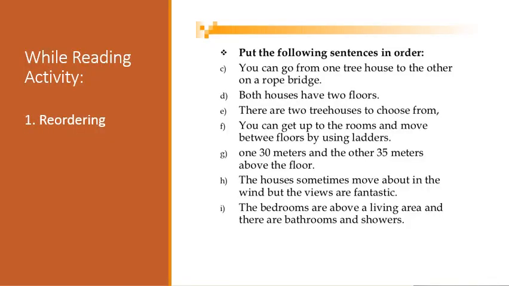Now the first while reading activity over here is reordering. As we have discussed in listening activities as well, same is the case over here, but this time they have already read the text. They have not listened to the text and they are not listening right now. Here they have read the text, the portion of the text, right? The text is, as I have already mentioned, divided into parts for while reading. So now they are reading one part or any part of the text, and then there are questions about ordering of the sentences or the things that had happened in the text.